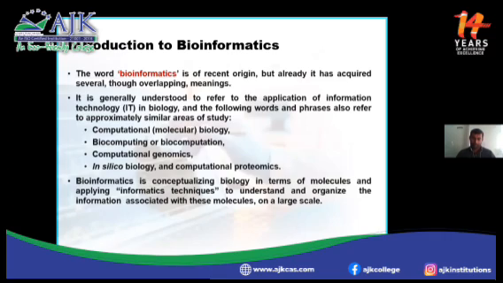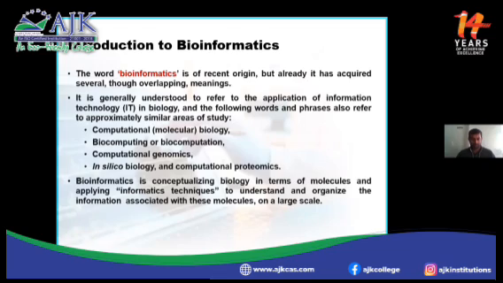The major advantage of in silico is that there are no chemicals involved, so it's very cost effective. You don't use any chemicals or glassware. With computers or software help, you can perform the research in a scientific way. Okay. So bioinformatics is a conceptualization of biology in terms of molecules, applying information technology.